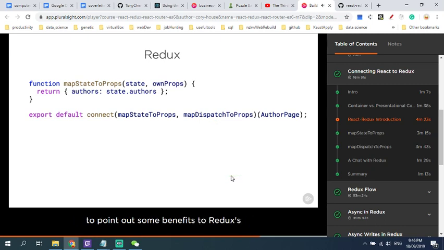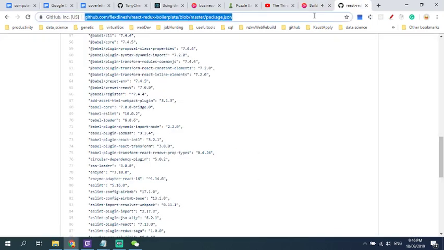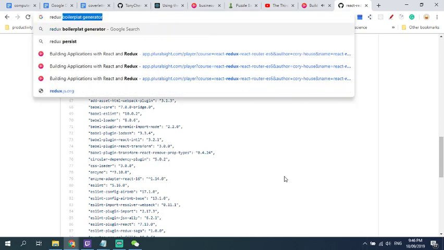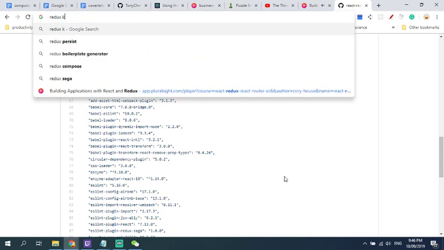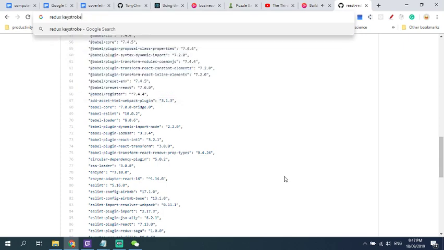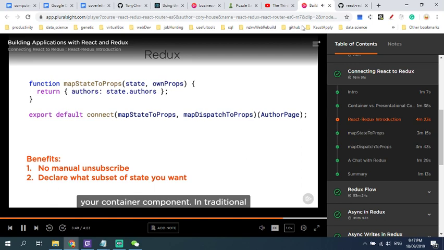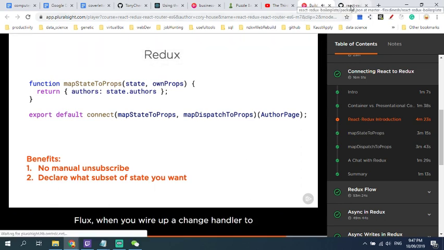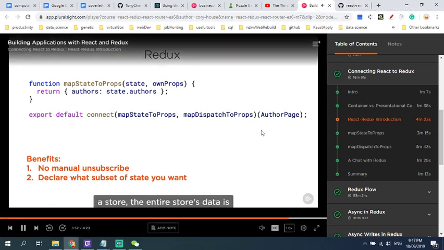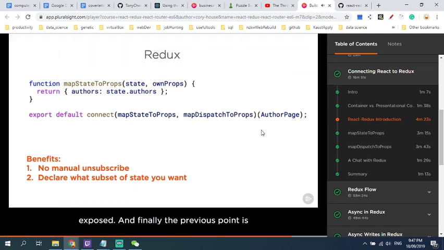I want to point out some benefits to Redux's approach over plain Flux. First, you don't need to write boilerplate code to subscribe and unsubscribe from your store. The connect function that comes with React Redux does that for you. With Redux's style, you can clearly declare the subset of state that you want to expose to your container component. In traditional Flux, when you wire up a change handler to a store, the entire store's data is exposed. And finally, the previous point is important because by declaring carefully what specific data you need, Redux